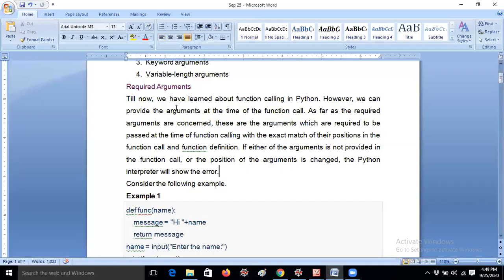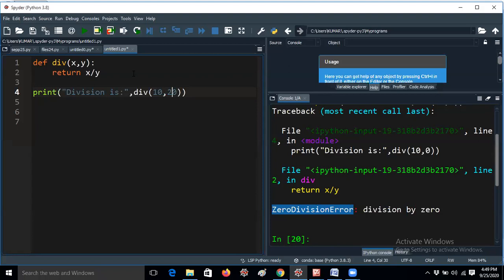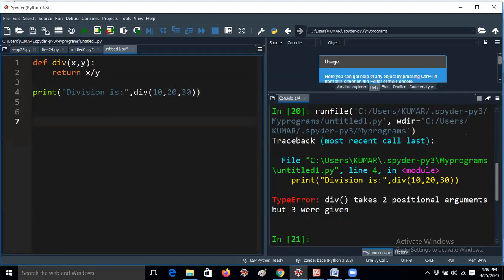Next, I hope you understand, guys, what required arguments are. That means if you are giving 2 arguments here, then you have to specify 2 compulsorily. If you are giving only one argument, then it will get an error, right? That's the reason it is getting like this. Now, for example, if I am giving 10, 20, 30, what will happen? Let me check, guys. Divide takes 2 positional arguments, but 3 were given. The error is very clear, right?